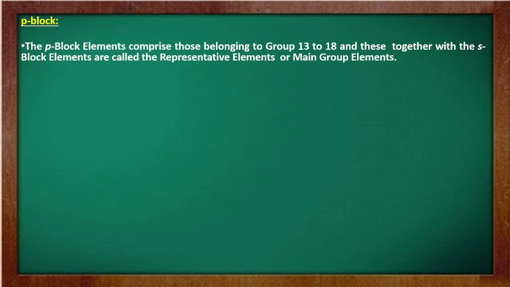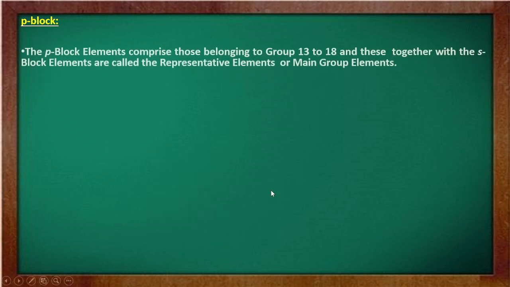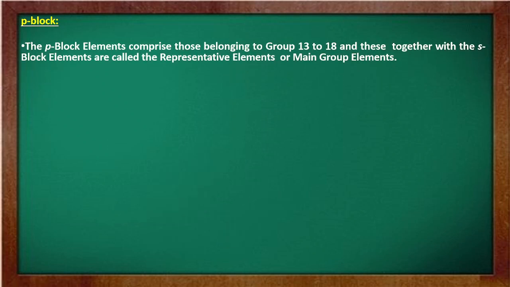Moving ahead, we have the P block element. Now, the P block elements comprise those belonging to group 13 to 18. Now, what are those P block elements? I'll show you. The P block elements are those elements which are present from group number 13 to group number 18.